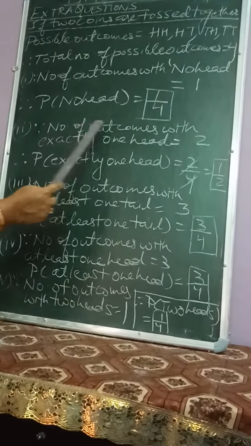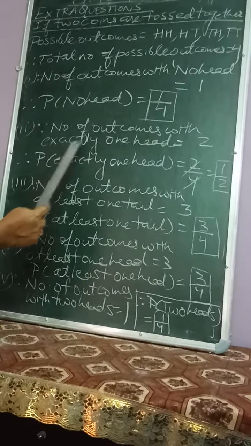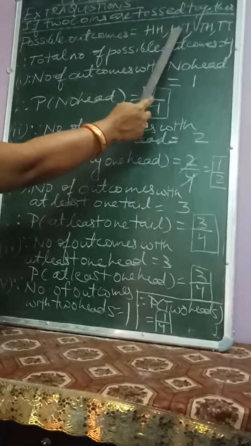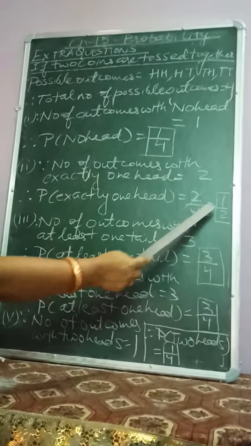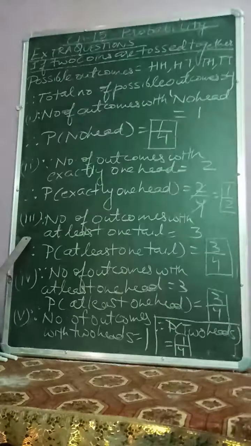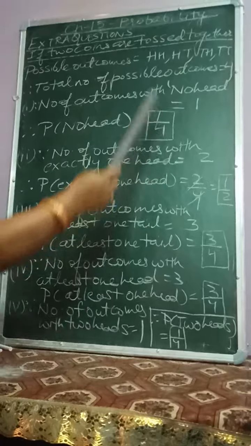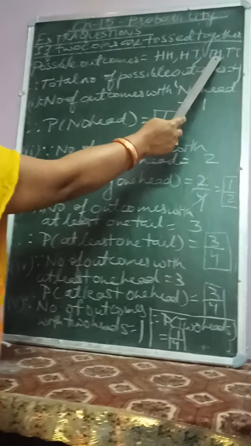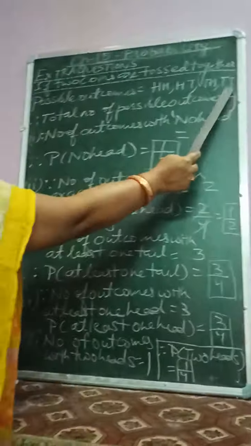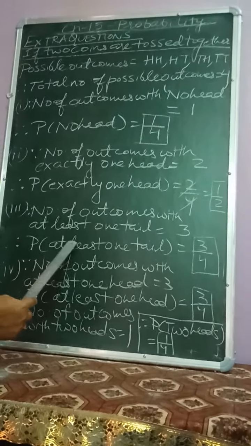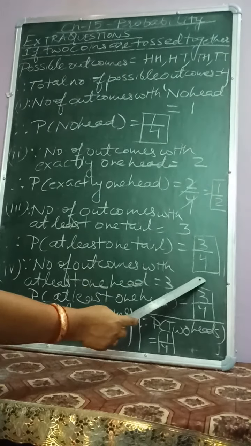Second part, number of outcomes in which there are exactly one head. So such outcomes are 2, one head. So probability of getting exactly one head is 2 by 4 or 1 by 2. Third part, number of outcomes with at least one tail. So there are three outcomes there in which there are at least one tail. At least one tail means minimum one tail. So probability of getting at least one tail is 3 by 4.